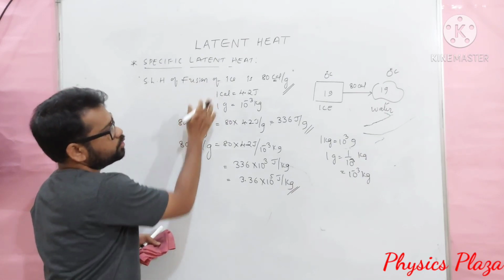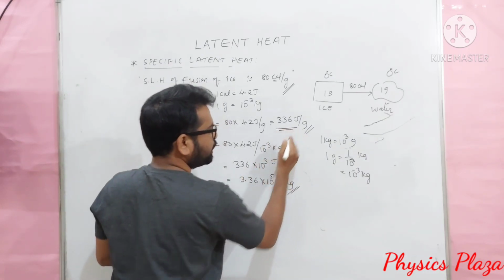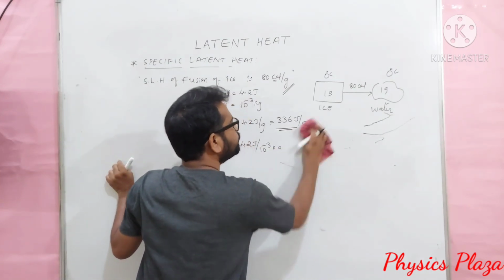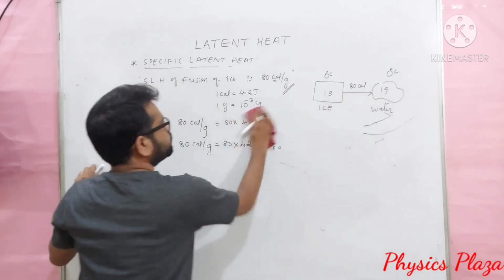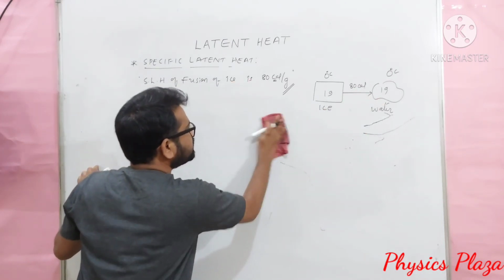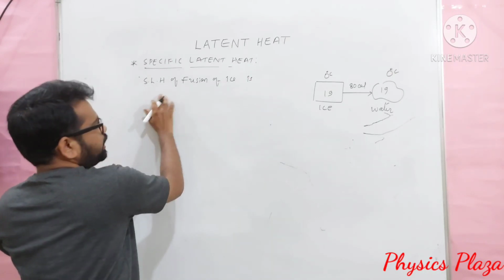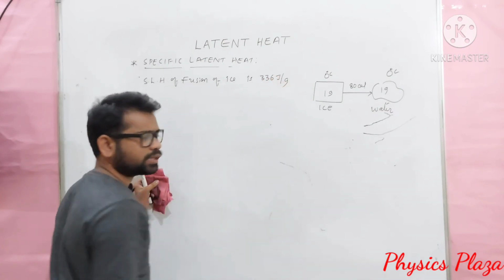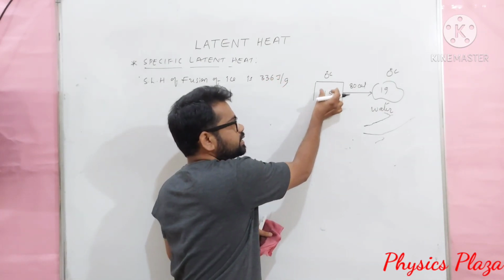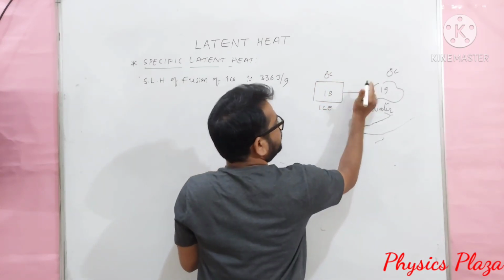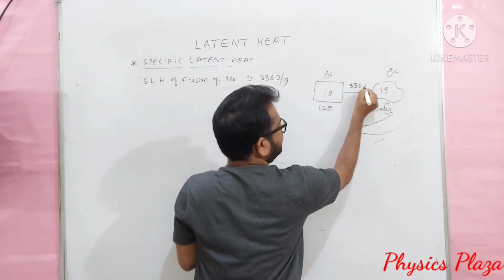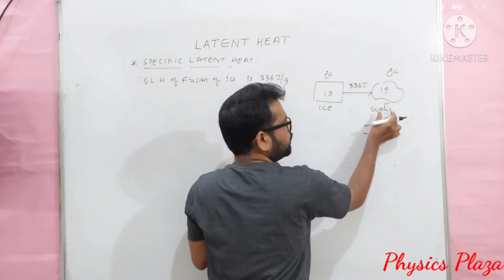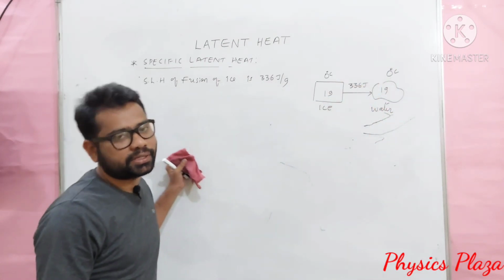Children, the specific latent heat of fusion of ice is 336 joule per gram. What does it mean? In the same way, but you have to change the calories into joules. So let us see once what is the meaning of the specific latent heat of fusion of ice being 336 joule per gram. It means 1 gram of ice at 0 degree Celsius will absorb 336 joule heat energy to convert into 1 gram of water at 0 degree Celsius.